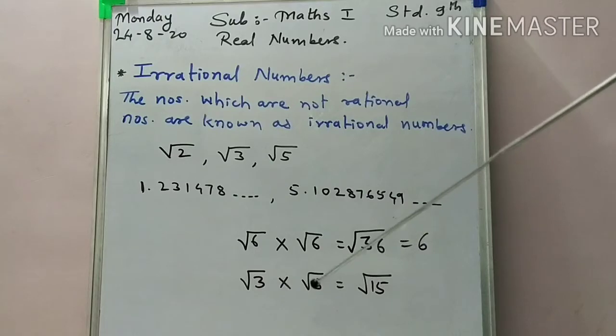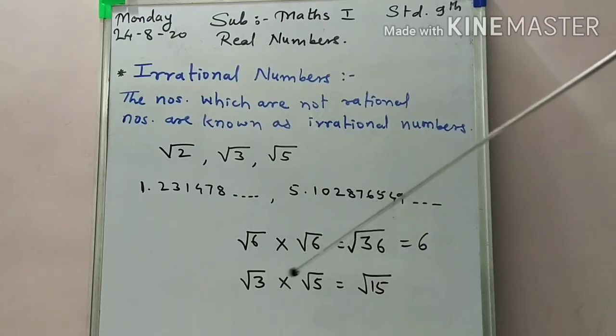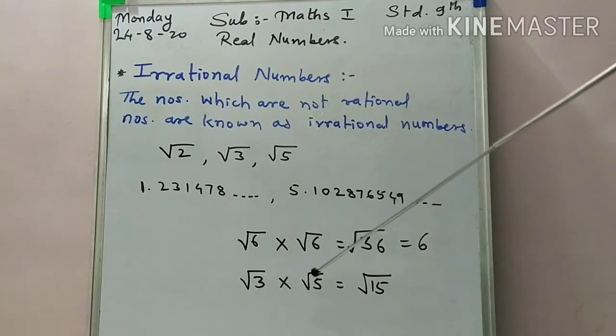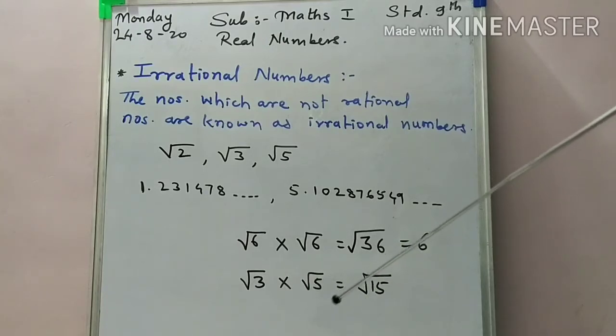Okay, but as we take here again two other irrational numbers, root 3 and root 5, and we take the product, that product is equal to what? Root 15, which is an irrational number.